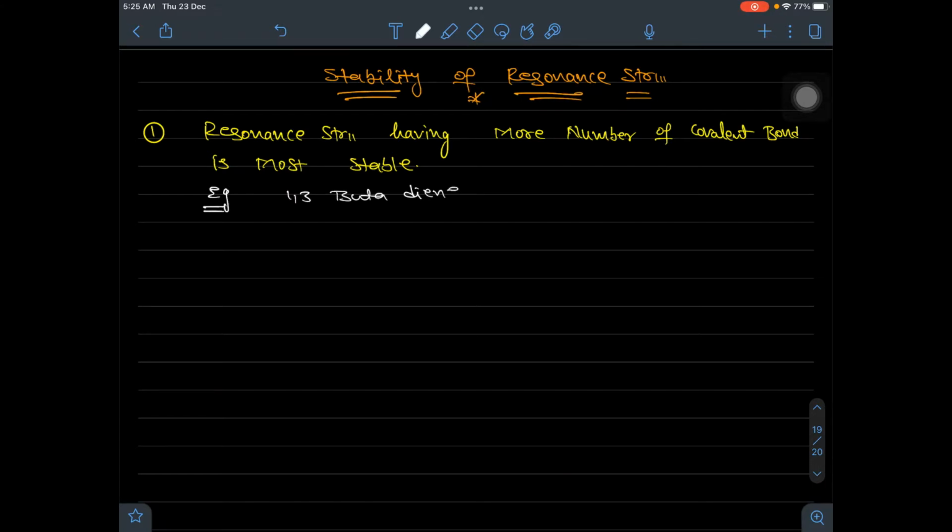1,3 butadiene. So that is CH2 double bond CH, single bond CH, double bond CH2. This is one structure. If you write its resonance hybrid structure, meaning the next resonance structure possible, multiple bond resonance, it can take any direction, either right side or left side. Here I am taking it towards the right hand side.